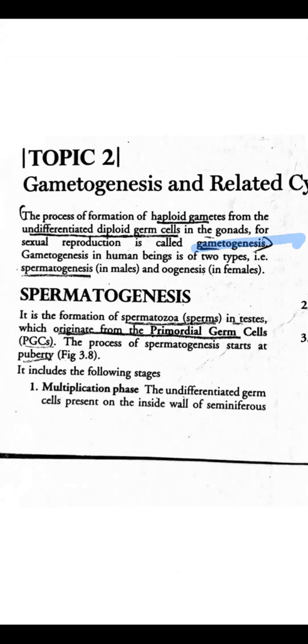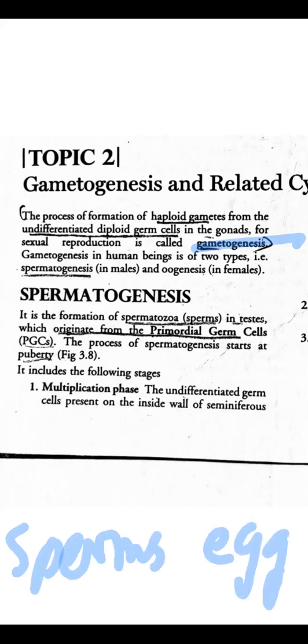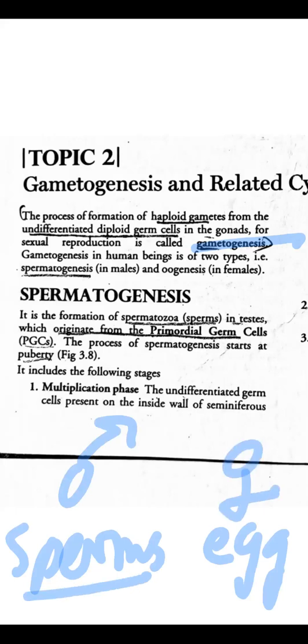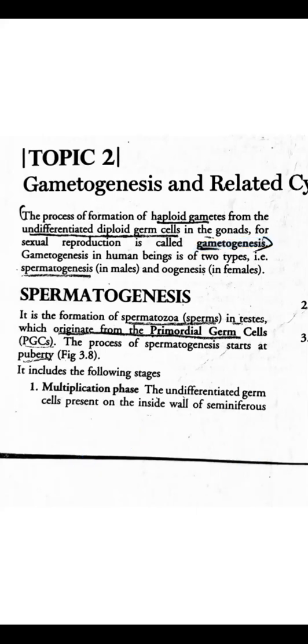So in human beings, you know there are two gametes. There is sperms for male and egg for female. Okay. So formation of sperms takes place inside the testis. The process is called as spermatogenesis. Formation of egg, or you can say ovum, takes place inside the ovaries, which is called as oogenesis. Okay. Now coming down to the first part, that is spermatogenesis, that takes place in male.